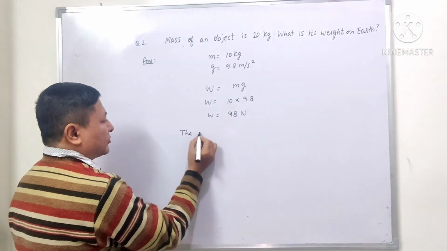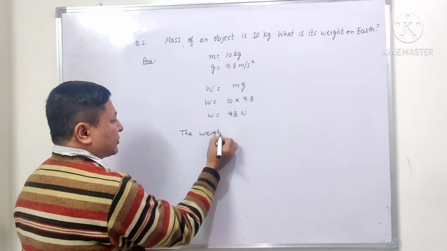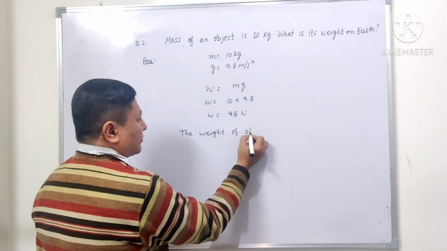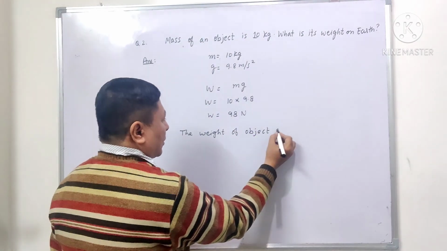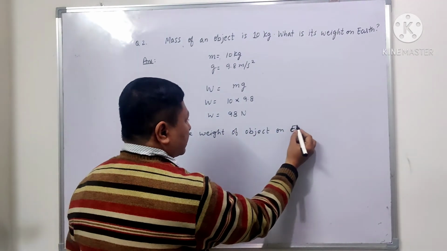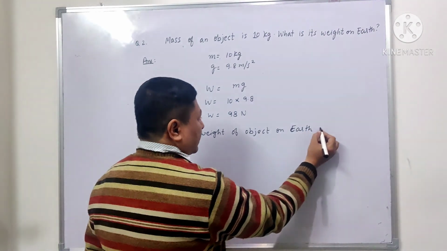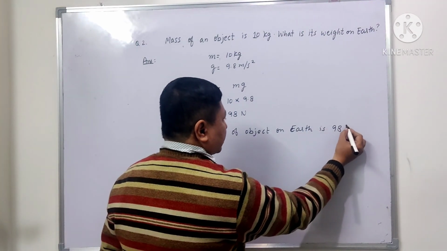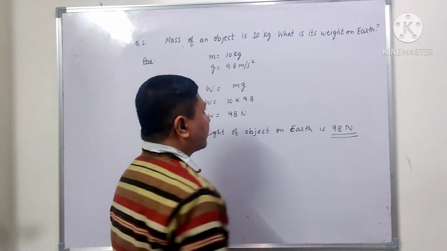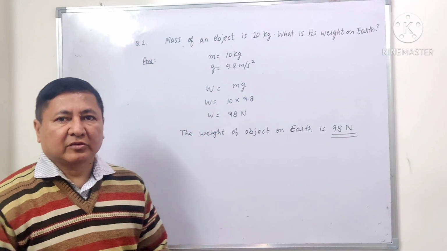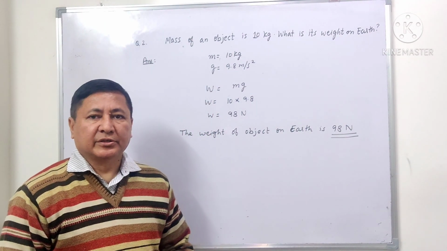So the weight of the object on earth is 98 Newton. If the mass is 10 kg, then the weight of the object on the earth will be 98 Newton.